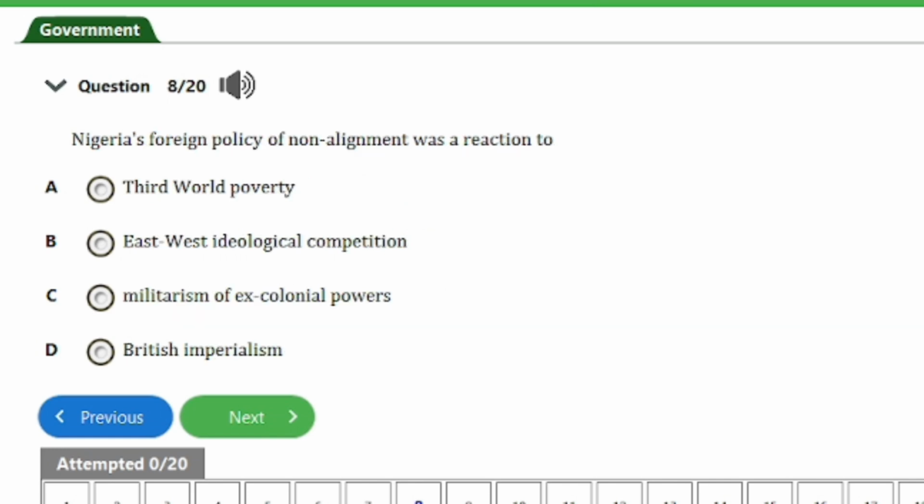So over here is question number 8. It says, Nigeria's foreign policy of non-alignment was a reaction to A. Third world poverty, B. East-West ideological competition, C. Militarism of ex-colonial powers, D. British imperialism. So guys, the answer to this question is option B, that's East-West ideological competition. So let's head on to the next question, guys.